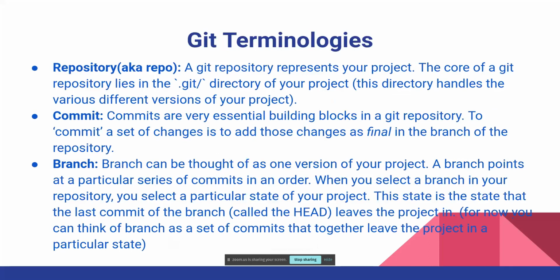And so far what we've seen is that in your code base you make some changes and you commit, and there is a new commit made, and the commit represents the changes that you made. But now what is a branch?